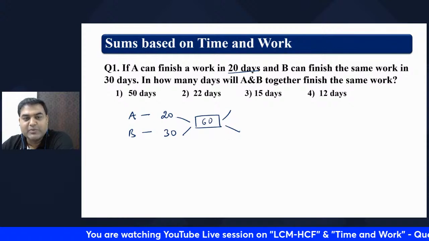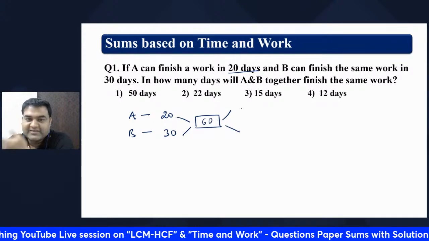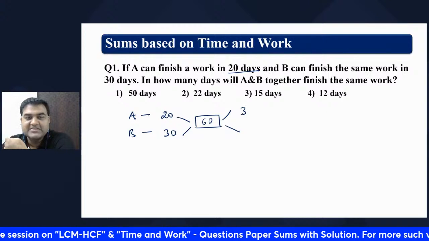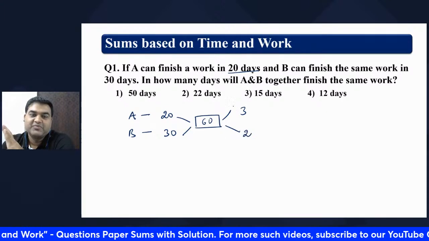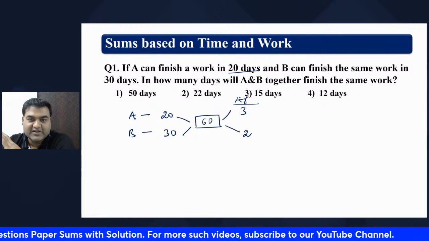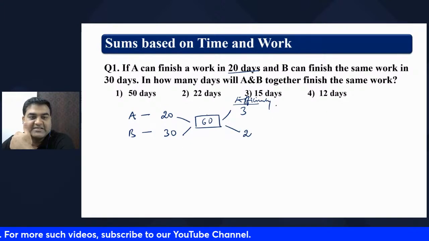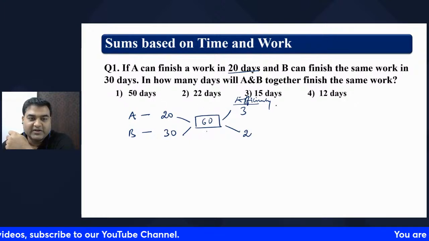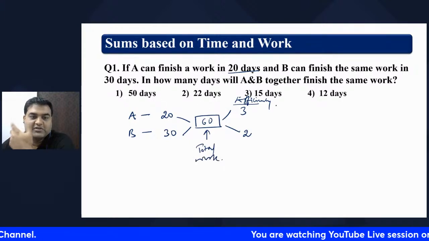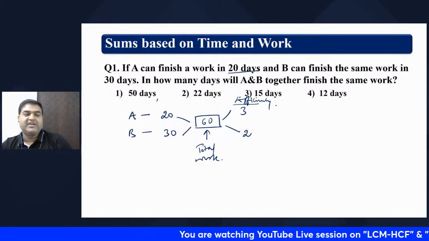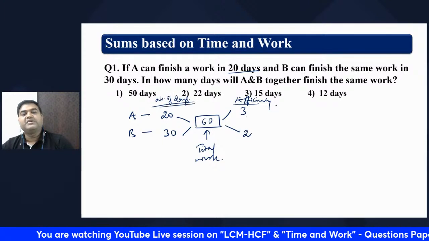20 is how many times 60? 3 times. 20 is 3 times 60. 30 is 2 times 60. So this shows our efficiency part. This shows total work. This is the number of days each person is taking to complete the job.